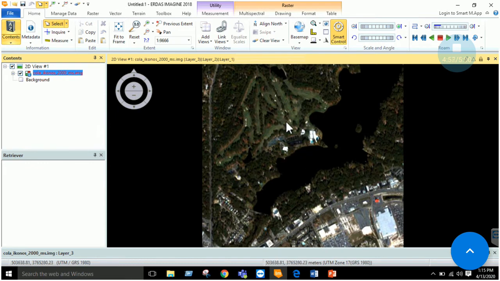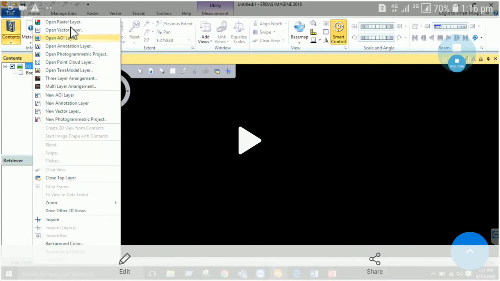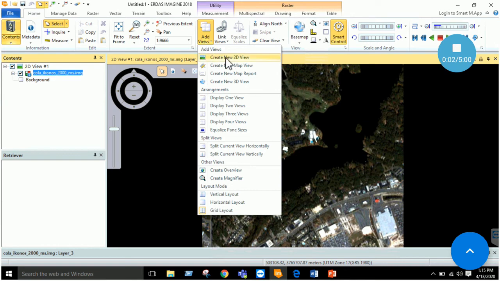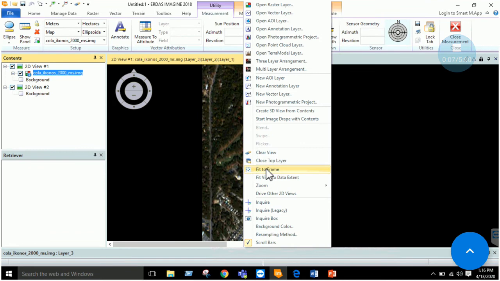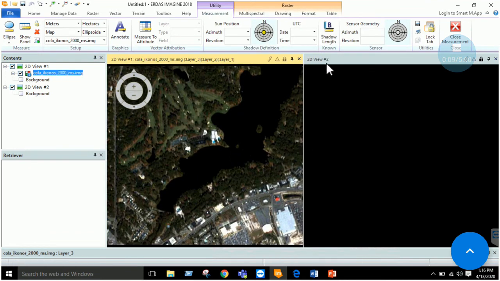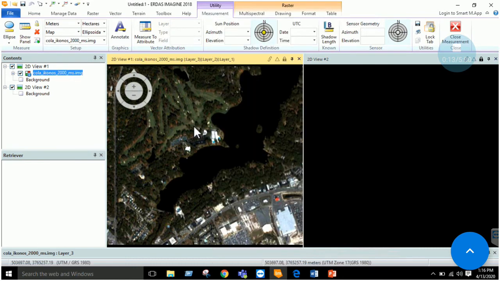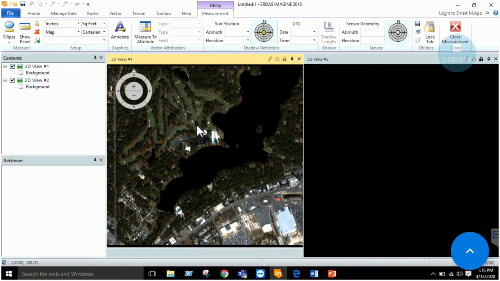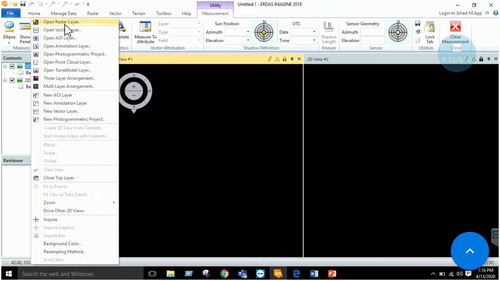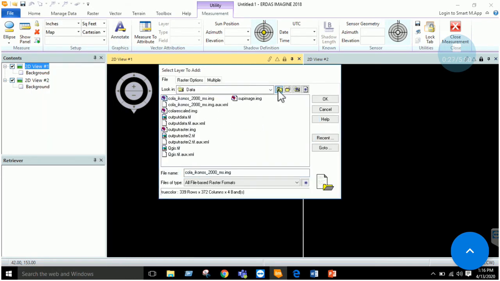Zooming in, zooming out, panning. Okay, the next thing here is to add a view. Just click on create a new 2D view, right? And here, now instead of one view I have two views. If I want to remove this layer, just right click and select clear view. From here, the image will be removed. Now let's add some other images and see how this works.